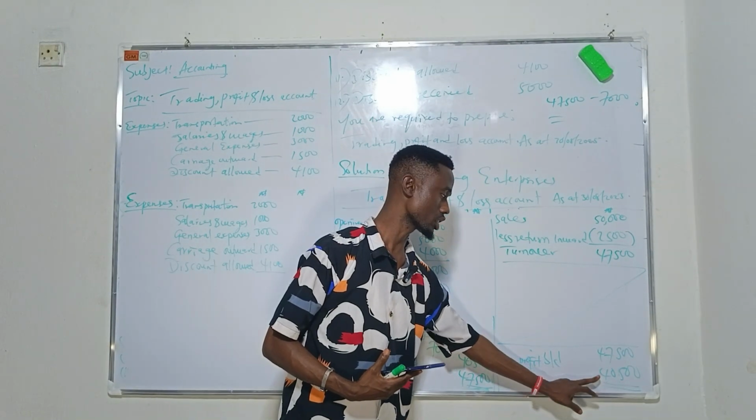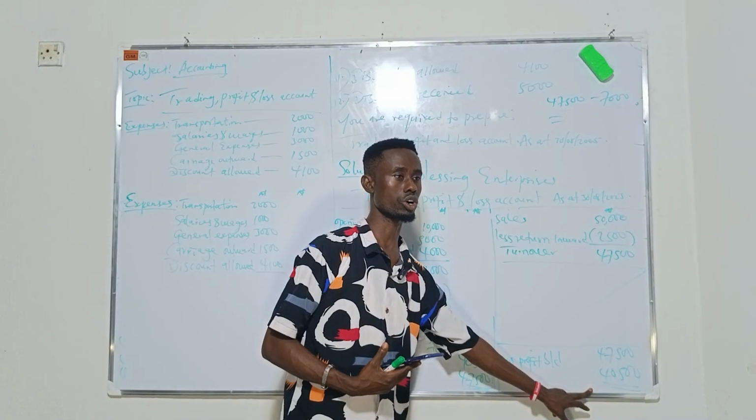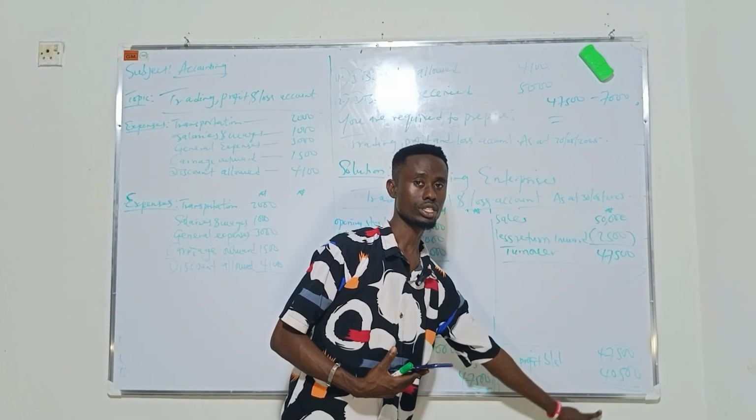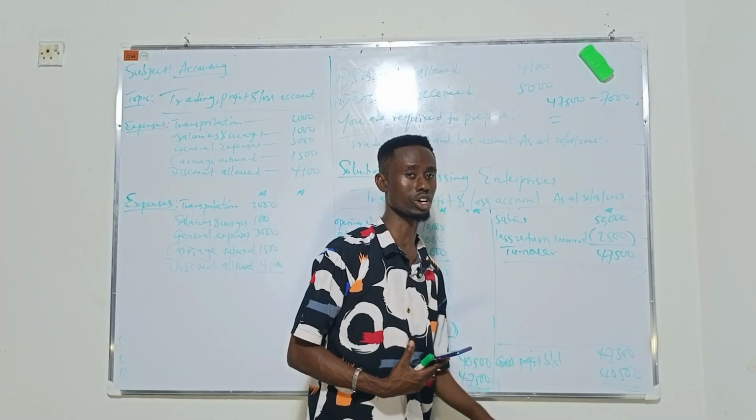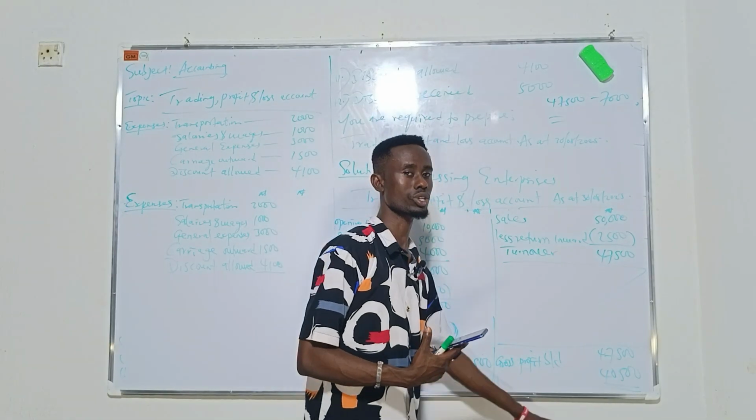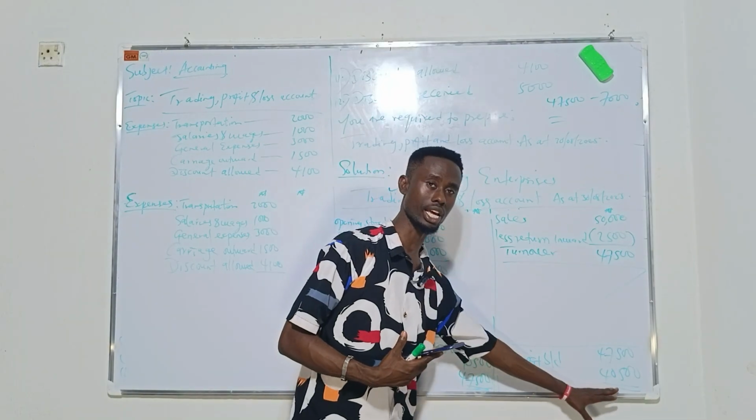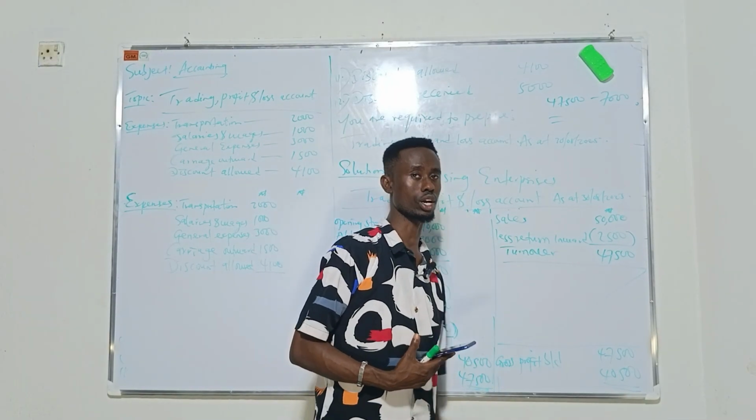If you add your gross profit plus your discount received, it will give us a figure. That figure is called total income. So discount received is added here to give us a figure known as total income.